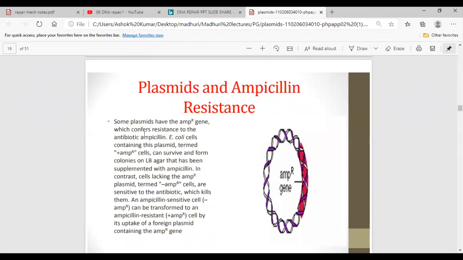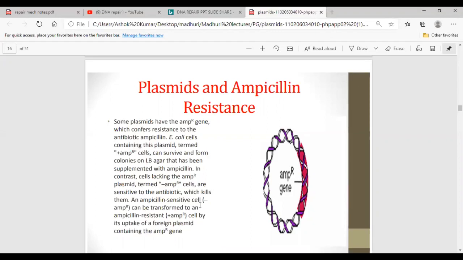This gene confers resistance to the antibiotic ampicillin, and E. coli cells containing this plasmid are called AMPR plus cells that can survive and form colonies on nutrient agar that has been supplemented with ampicillin. In contrast, cells lacking the ampicillin resistance plasmid are termed AMPR minus cells and are sensitive to the antibiotic, which kills them.